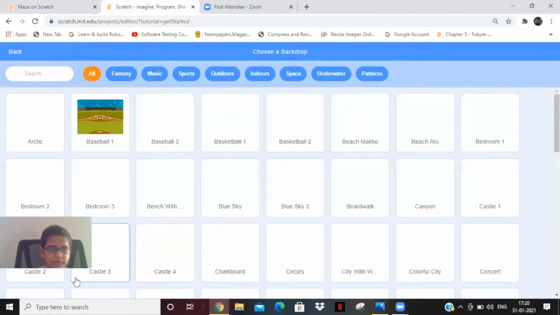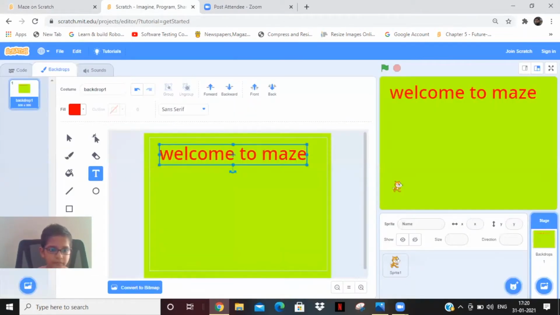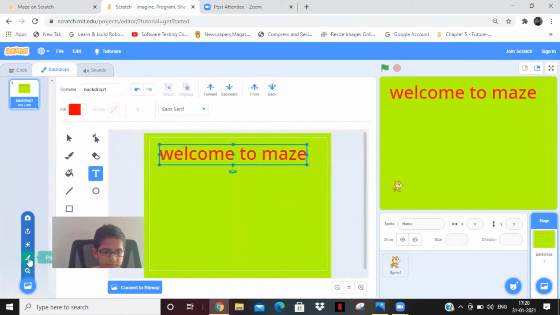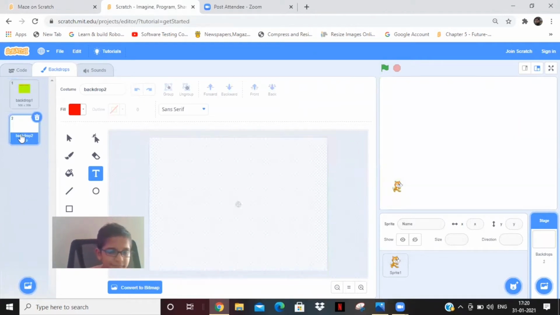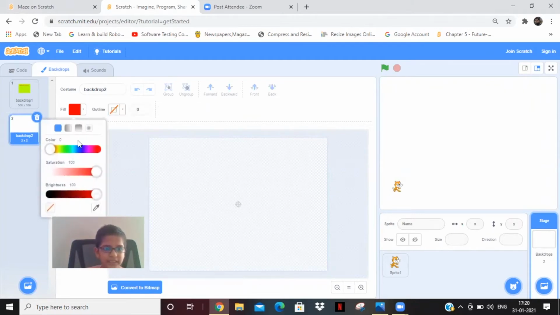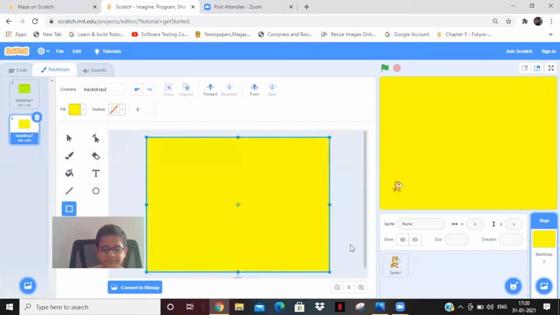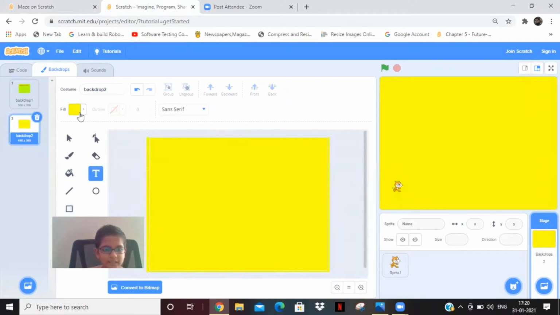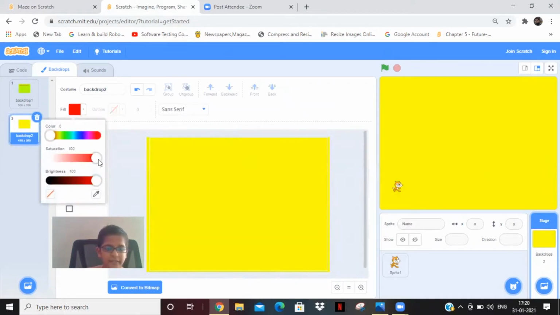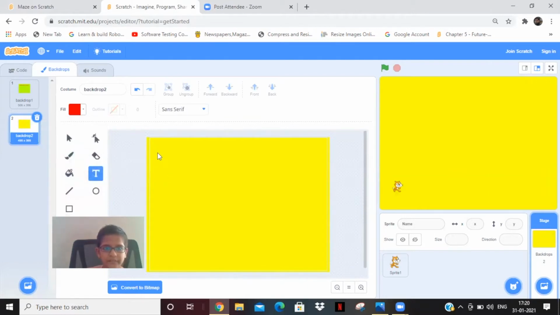Create another backdrop. And here do the same, pick a square and change the color you want and draw it in the full screen. Then take this text and take the color you want and write here, player is cat.